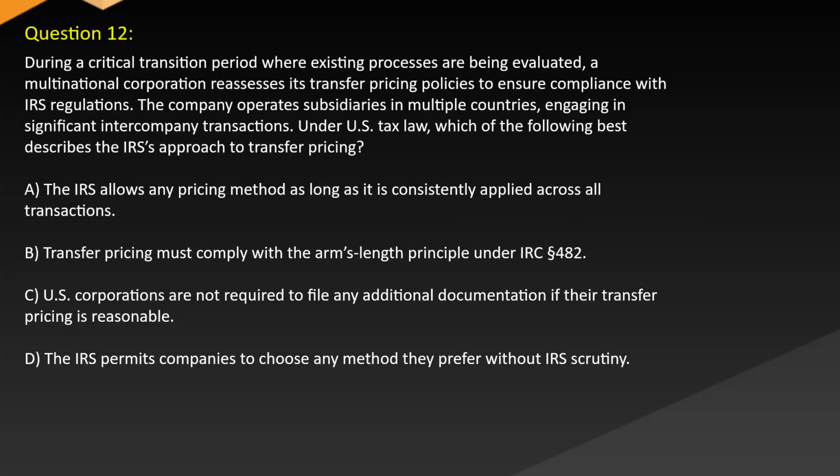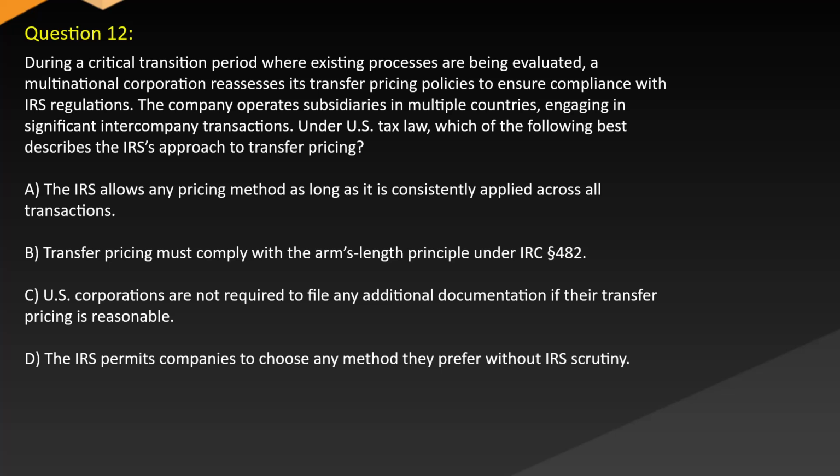Question 12. During a critical transition period where existing processes are being evaluated, a multinational corporation reassesses its transfer pricing policies to ensure compliance with IRS regulations. The company operates subsidiaries in multiple countries, engaging in significant intercompany transactions. Under U.S. tax law, which of the following best describes the IRS's approach to transfer pricing?